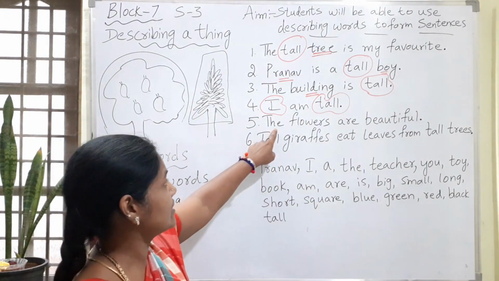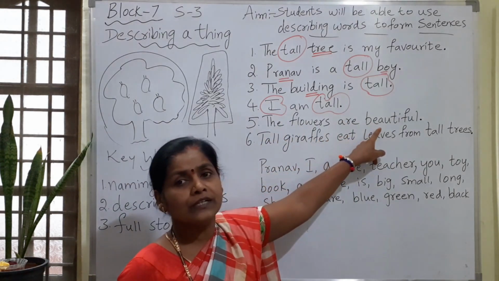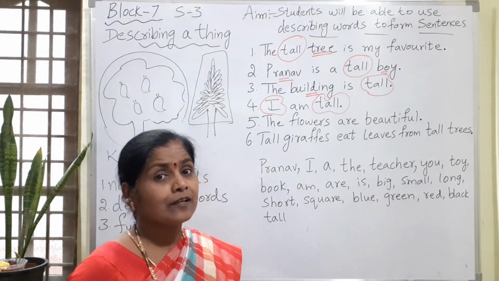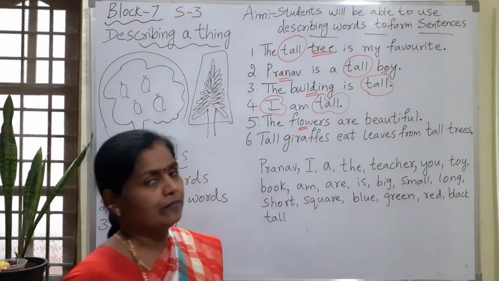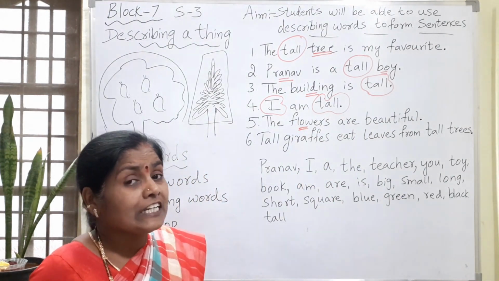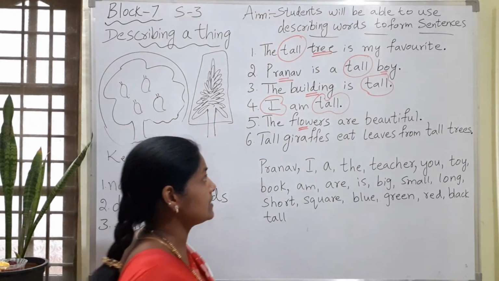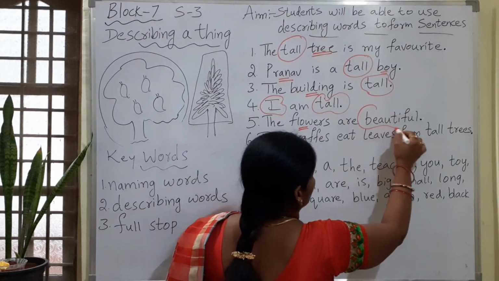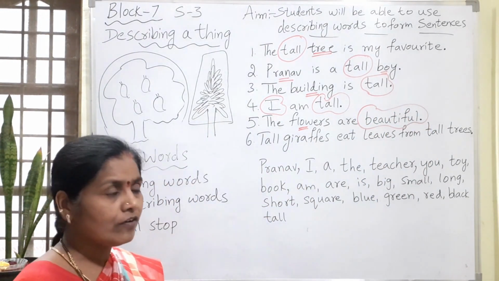Now coming to the next sentence. Here what is the next sentence, children? Can you read for me? The flowers are beautiful. What is the naming word here? Flowers is the naming word. And what is giving more information about the flowers? It is beautiful. This is the describing word.